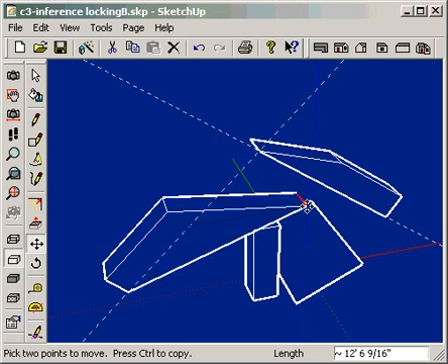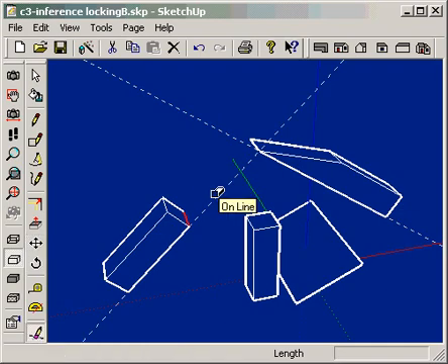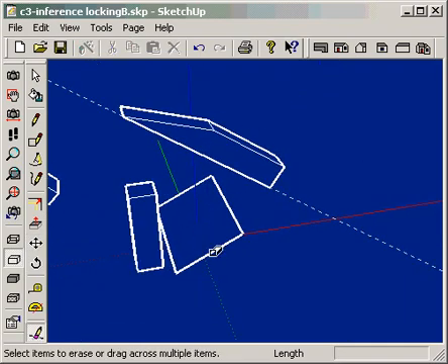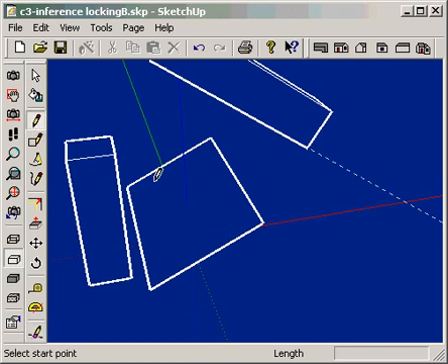Let's examine locking the inference perpendicular to an edge. I'll start drawing a line from an edge. By moving over the edge I want to align to, and then moving to an area generally perpendicular, the rubber band line turns pink and says perpendicular. Now by holding down the Shift key I can move around freely, yet the rubber band line stays perpendicular to the selected edge. The same method works for parallel alignment.